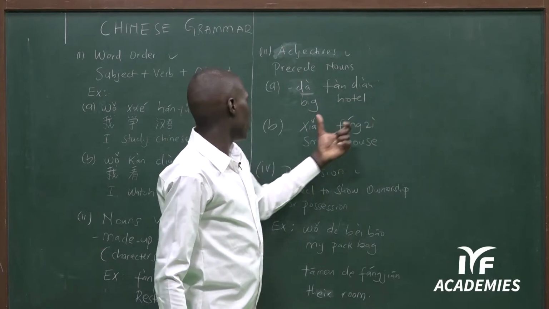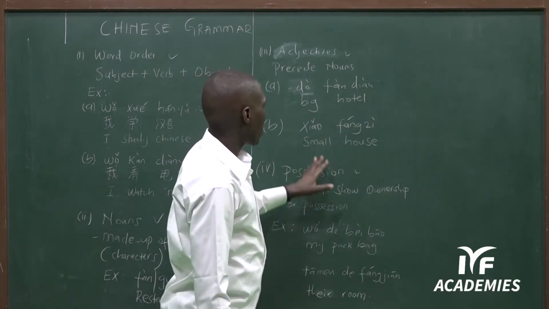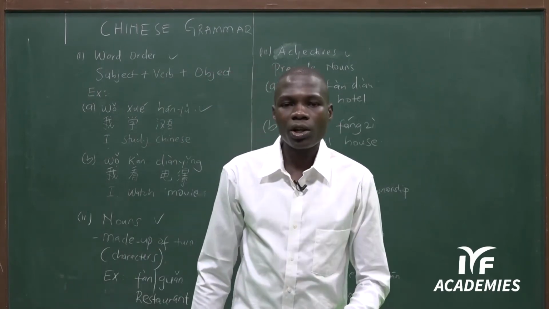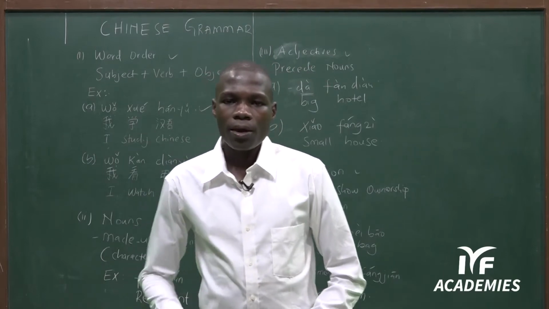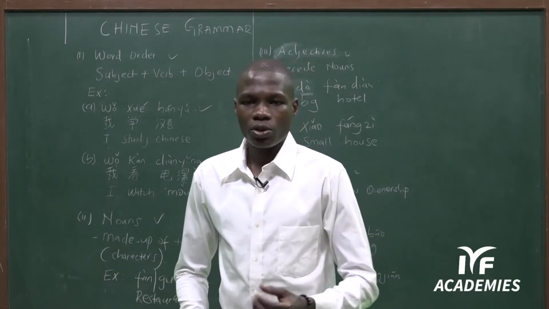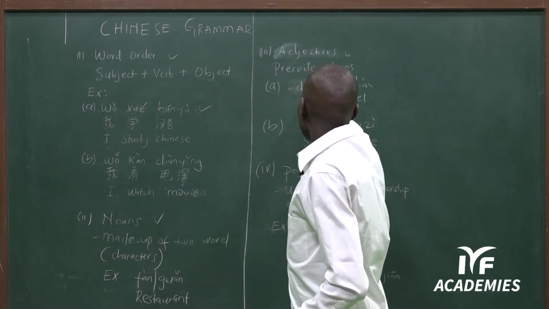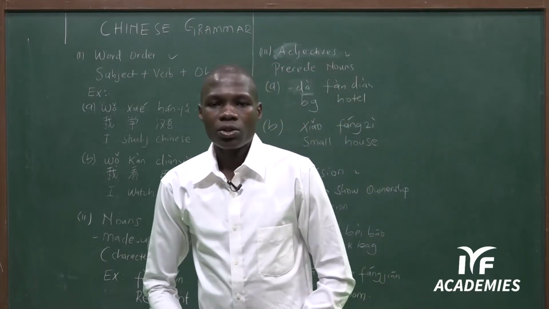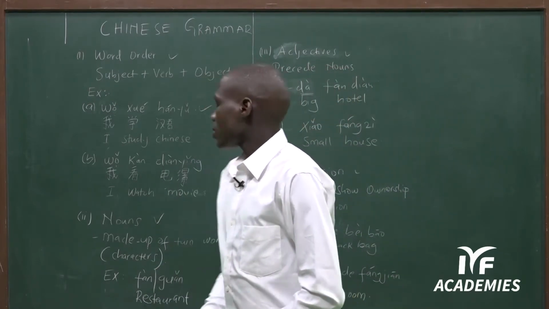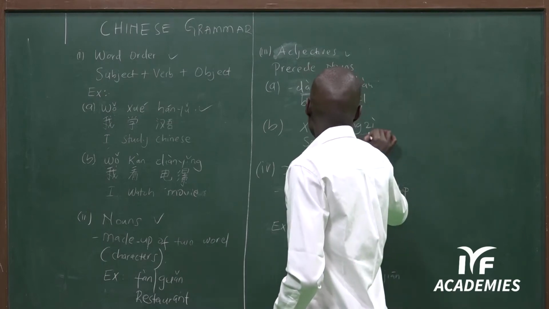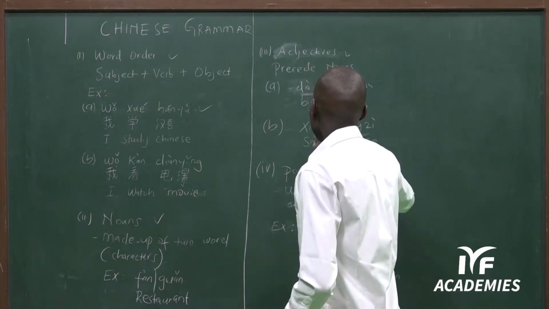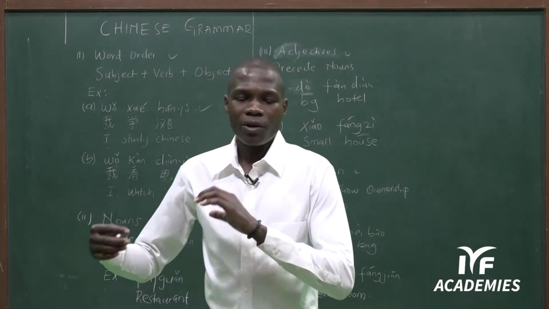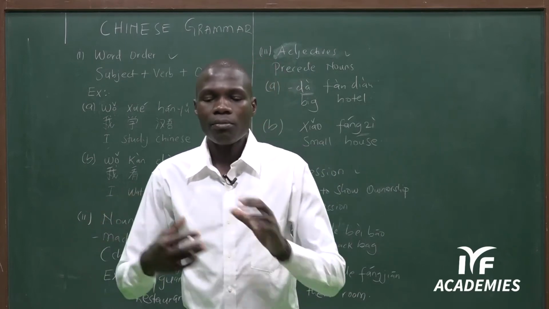Da fan dian. Then we also have xiao. Xiao means small. So xiao is an adjective. When I talk about xiao fangzi, xiao fangzi means a small house. Da fan dian: you have described the hotel. It is big. Da fan dian.